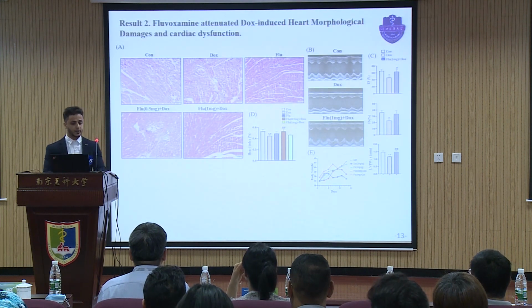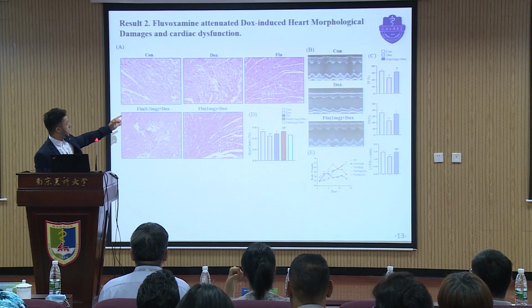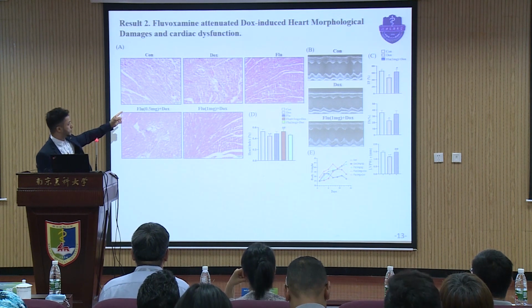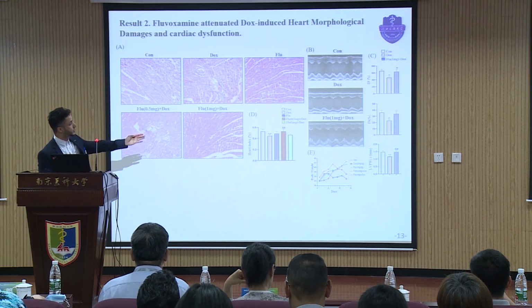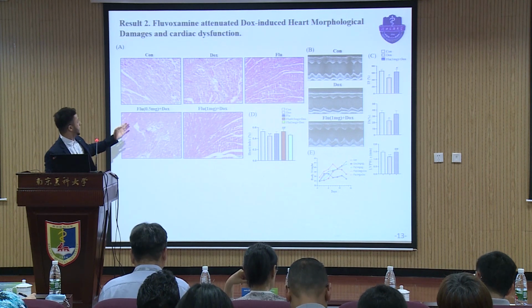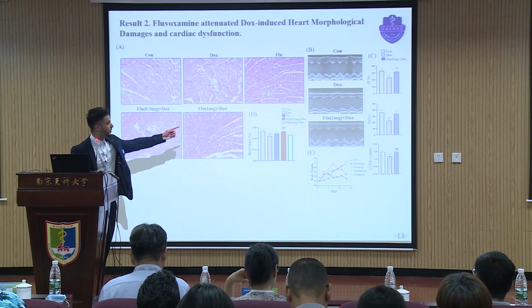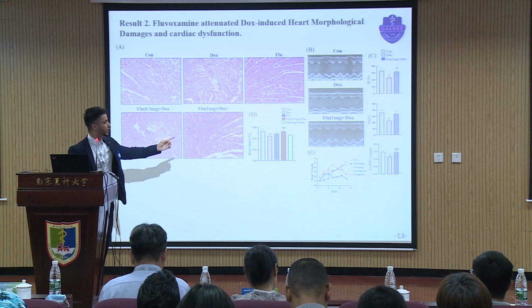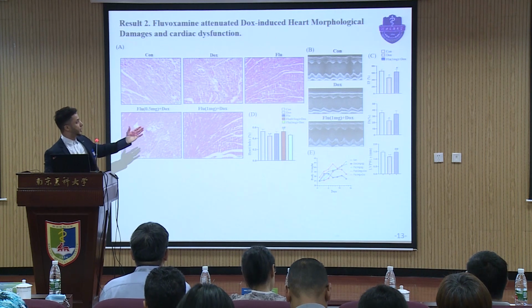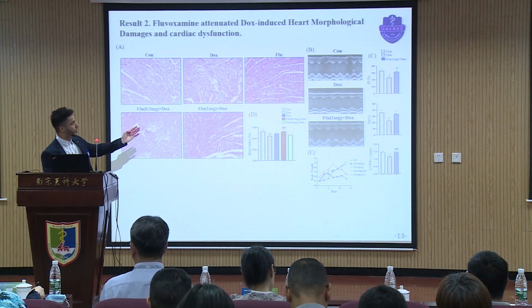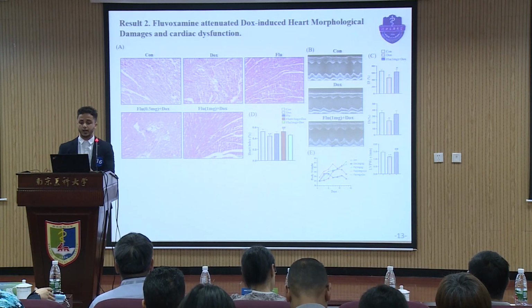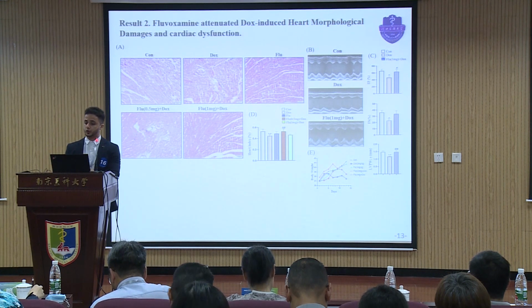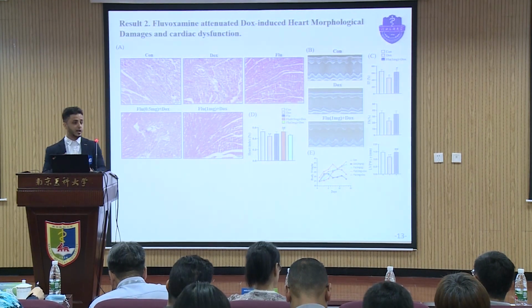Our HE staining shows that Dox causes dysregulation of the organization of muscle fibers with hemorrhage. The echo results show that Doxorubicin can cause cardiac dysfunction through decreased ejection fraction, fractional shortening, and left ventricular posterior wall thickness compared to the control group, while co-treatment with Fluvoxamine restored all of these changes. These results indicate that Fluvoxamine attenuated Dox-induced cardiac morphological change and cardiac dysfunction.